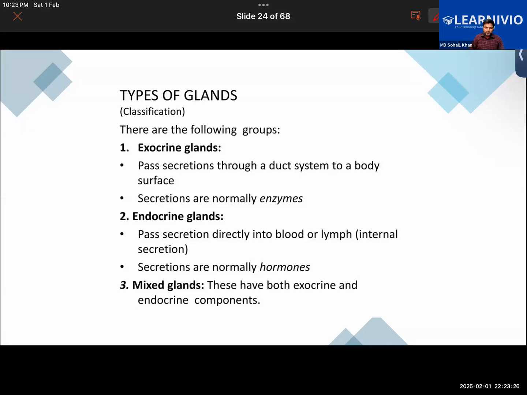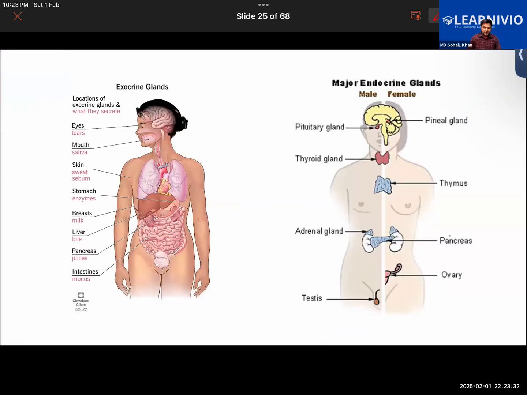Now we have two groups of glands. Can you differentiate between them, the exocrine and the endocrine gland? How are they different from one another? Yes. How is the exocrine different from the endocrine gland?